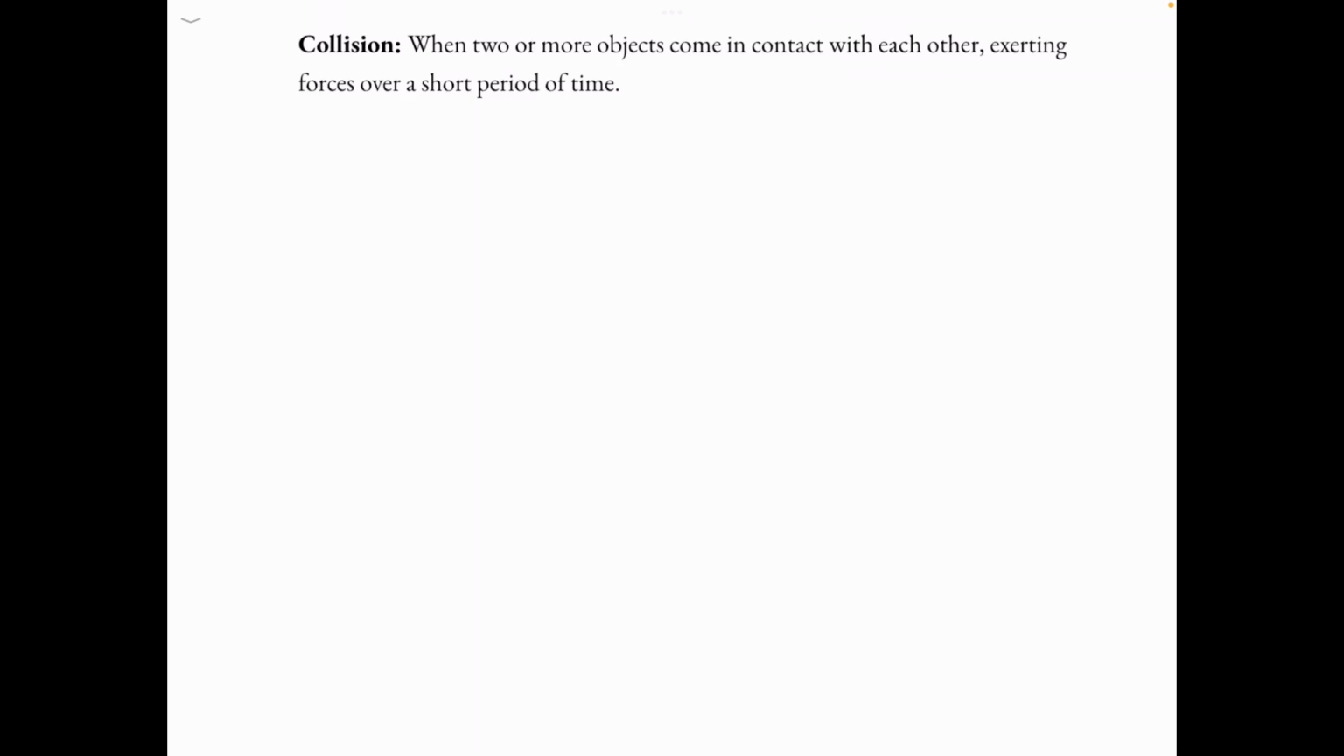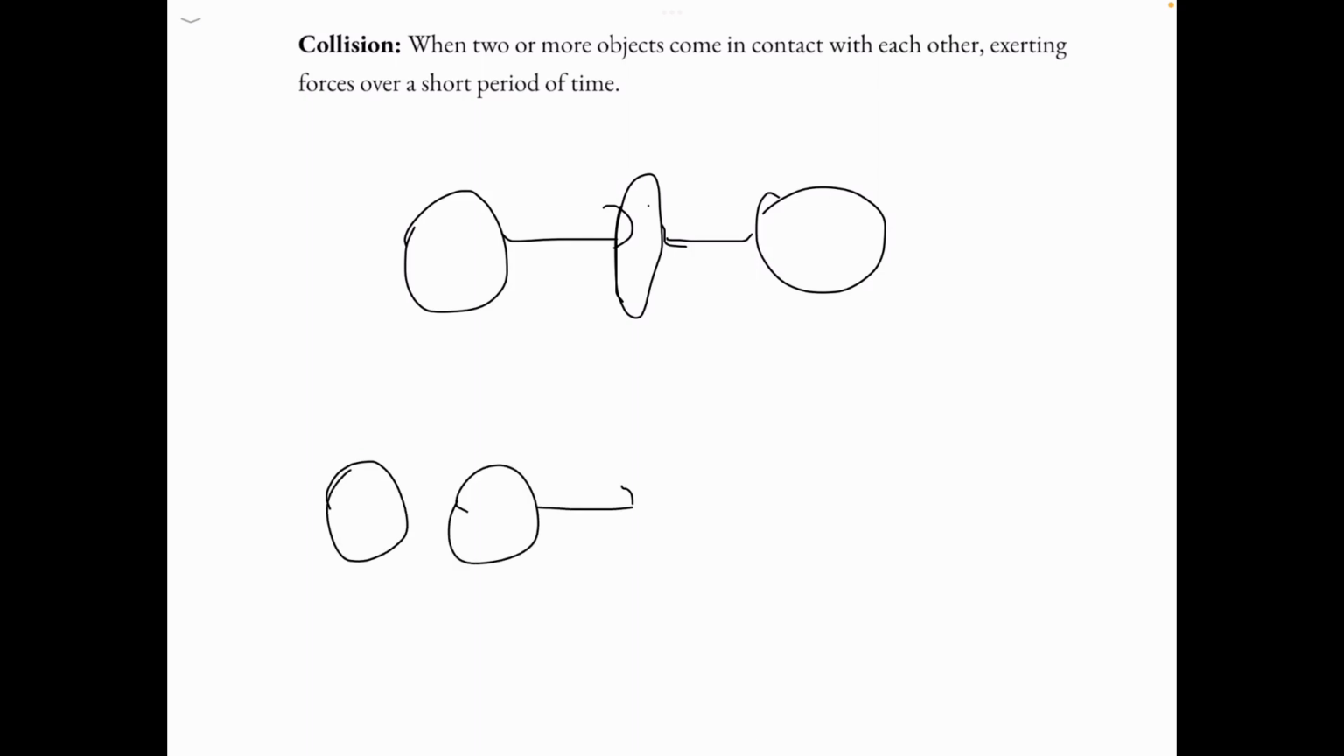To visualize this, imagine two balls running into each other. Now, at this point of contact, at this moment, if the collision is elastic, then both balls will go their separate ways. But if it's inelastic, both balls will stick together.